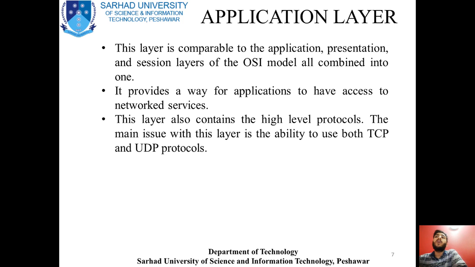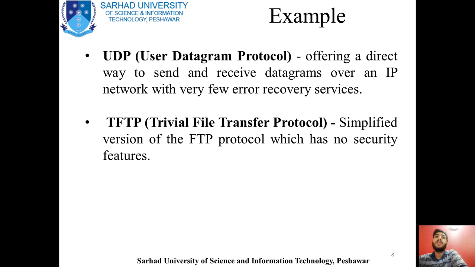It provides a way for applications to access the network. This layer also contains higher-level protocols, and we will be looking at what those higher protocols are. This layer is also made in such a way that it has the compatibility to use both TCP and UDP protocols. So you can use either TCP or UDP in this model of the network, that is TCP/IP.